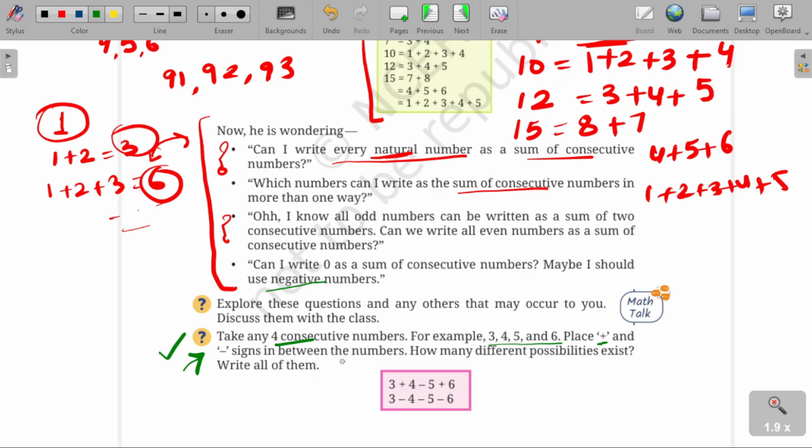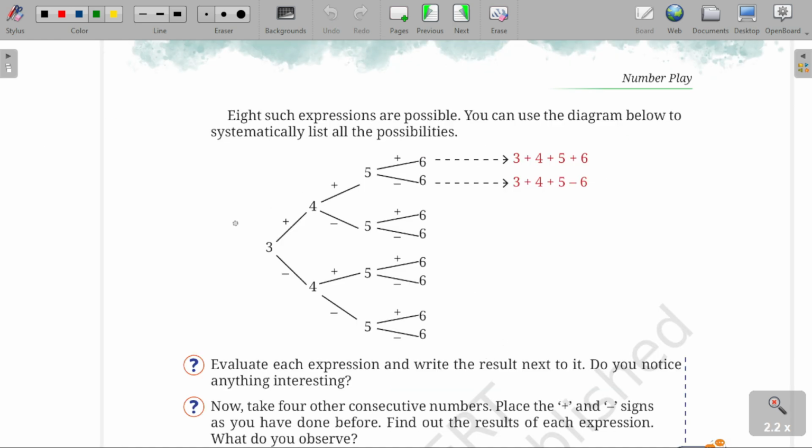Now there are numerous ways you can place plus and minus signs between four consecutive numbers. And what are those ways? It is explained here. You can write them as 3 plus minus plus. Alternatively, you can write all negatives, or all positives. On the next page, you can see this is the possible chart. There are 8 such expressions possible for these consecutive numbers 3, 4, 5, 6.